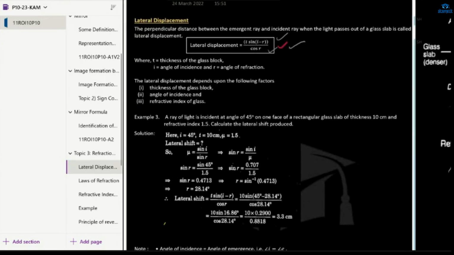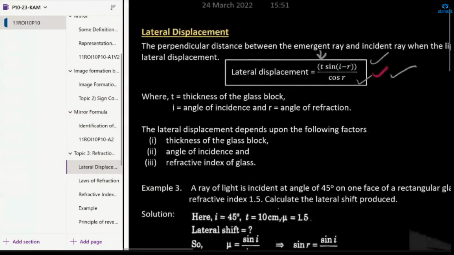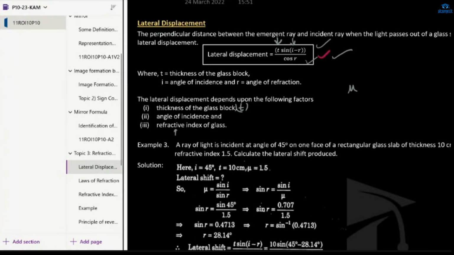Lateral displacement depends upon the following factors: thickness of the glass block, because the formula itself tells it depends on T; angle of incidence, because the formula contains the angle of incidence; and refractive index of the glass, mu. We will study refractive index later. Lateral displacement depends on these three factors.